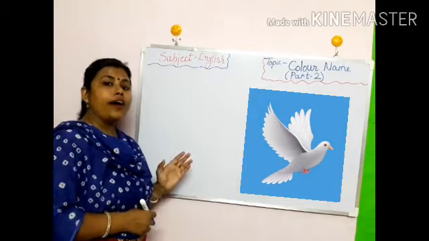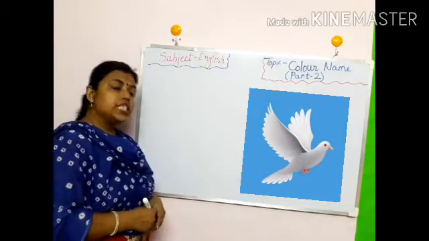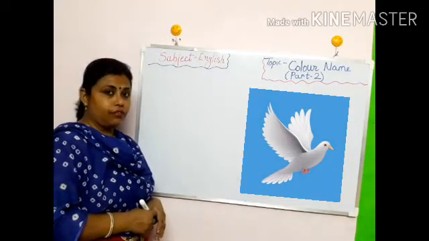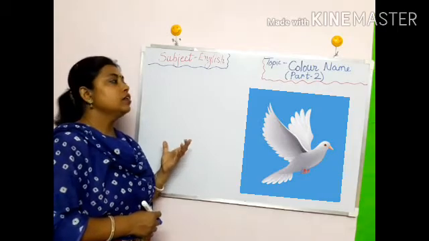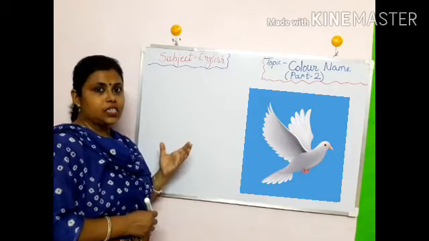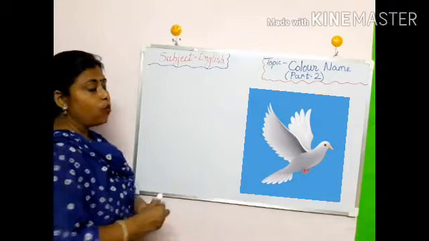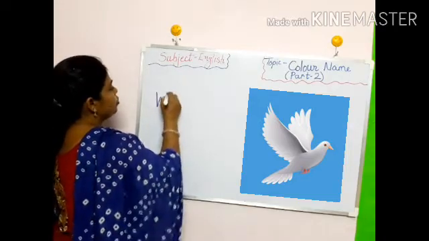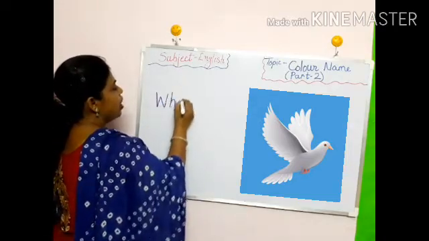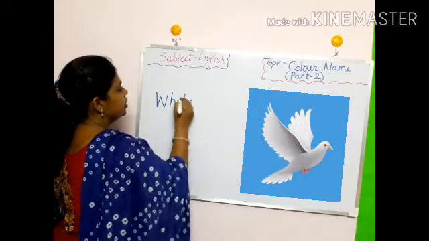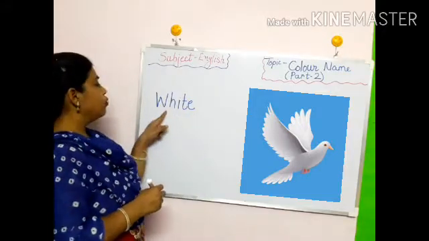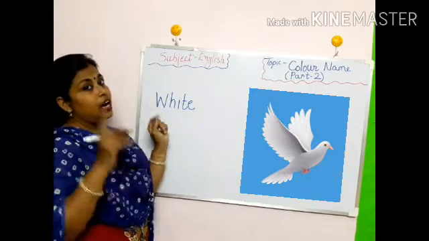Yes, this is a white color bird. What is the name of this bird? Dove. And what its color? Yes, white. White. What is the spelling of white? W-H-I-T-E. White. White. Again same thing.